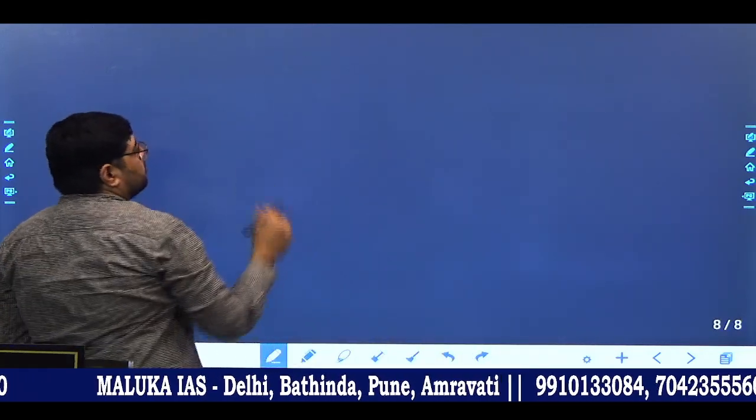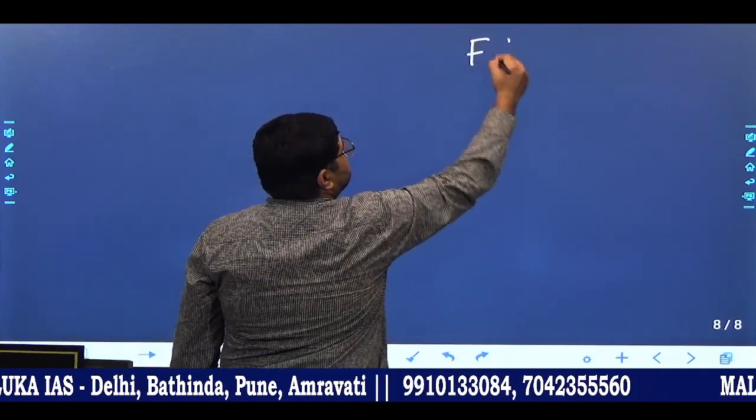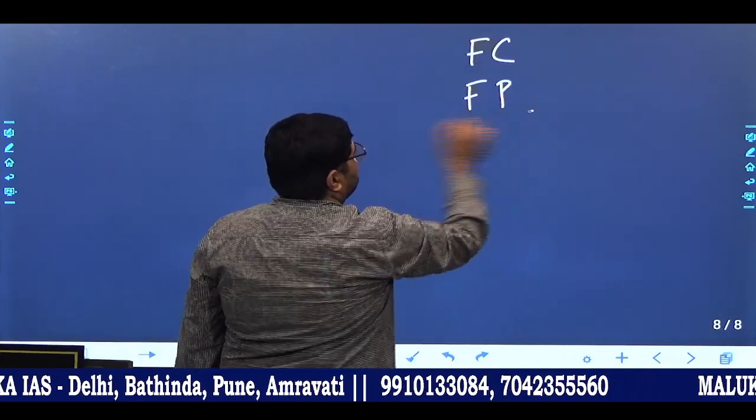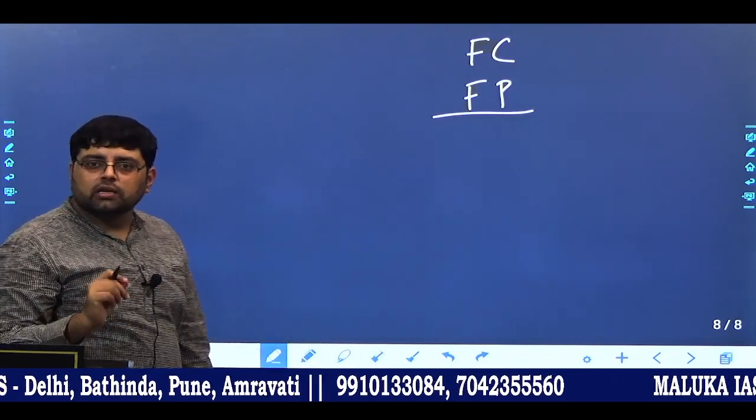Now, so fiscal policy has a component of budget plus fiscal consolidation and fiscal prudence. Now what is fiscal consolidation and fiscal prudence? We'll see it now. Now we'll understand the concept of fiscal consolidation and fiscal prudence.